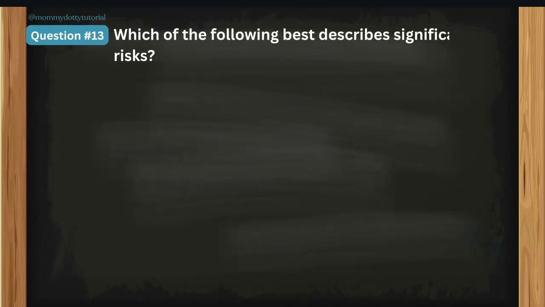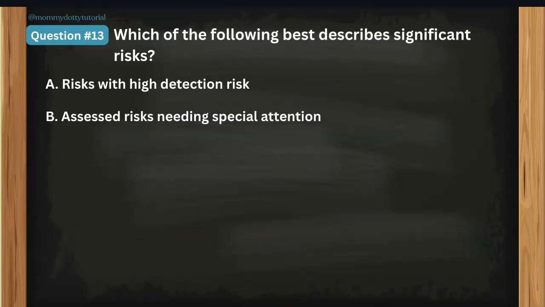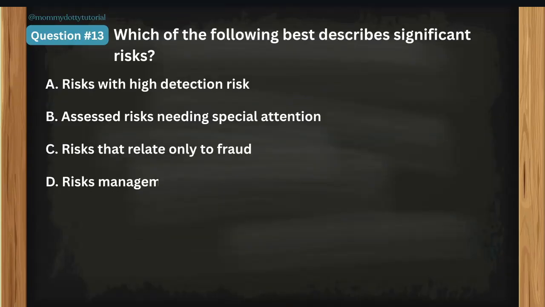Question number 13. Which of the following best describes significant risks? Letter A, risk with high detection risk. Letter B, assess risk needing special attention. Letter C, risks that relate only to fraud. And letter D, risk management refuses to disclose.